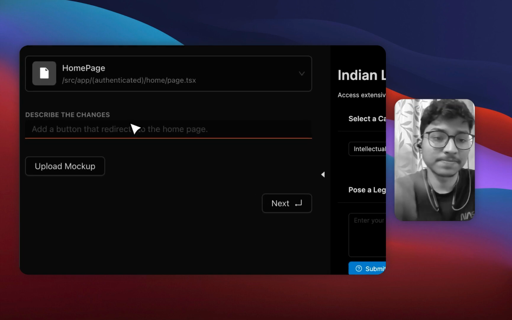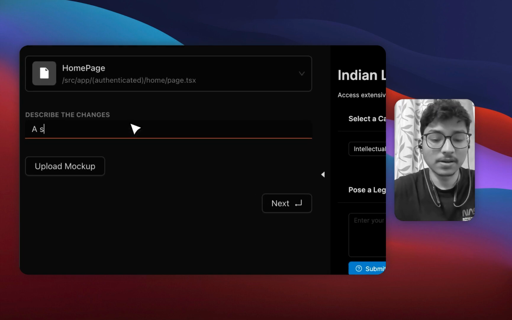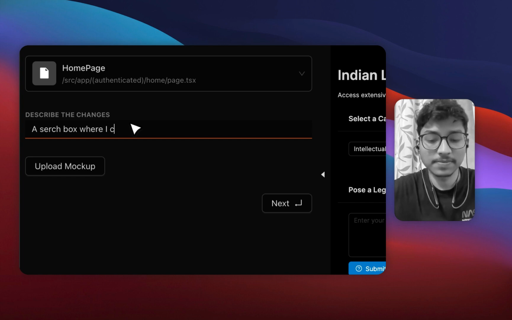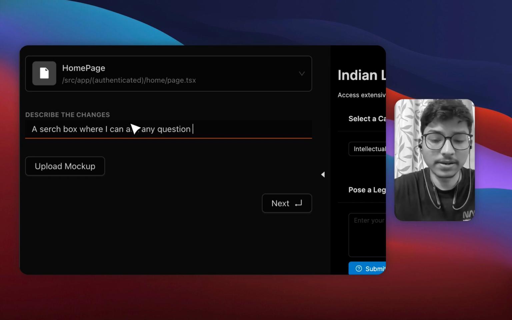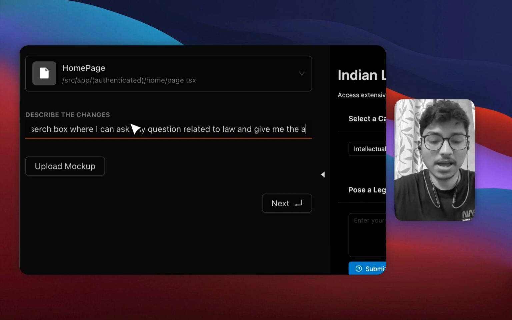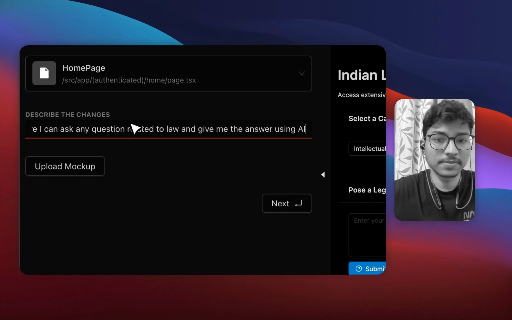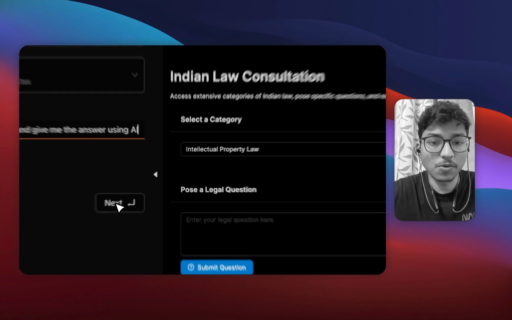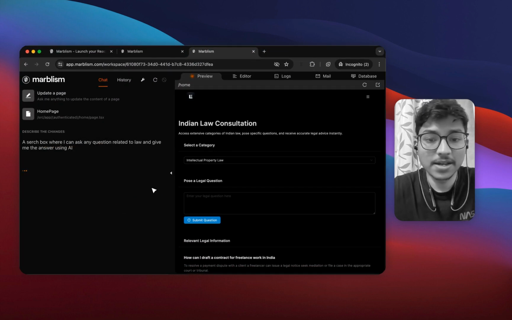Okay, I want a search box over here, a search box where I can ask any questions related to law and give me the answer using AI. Okay, let's go click on next and just see what it does.